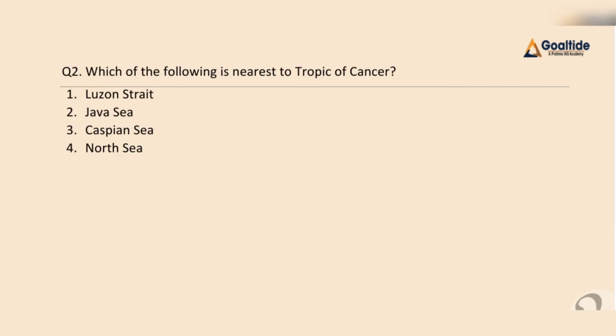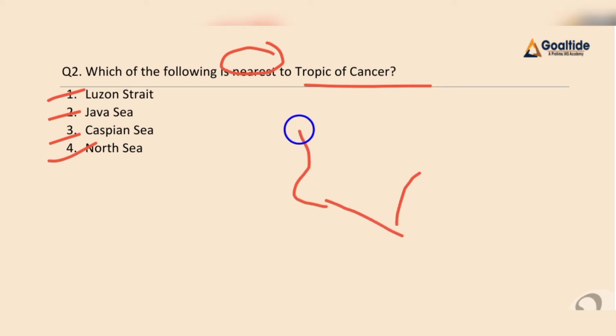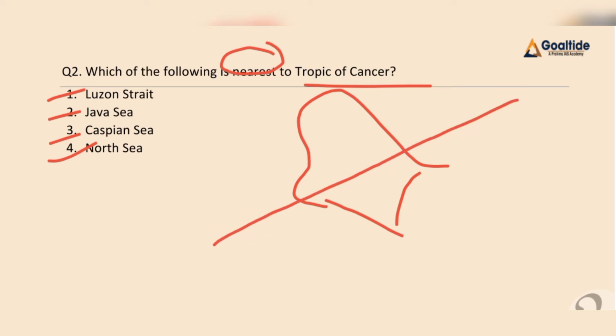Now let me have a look at question number 2. Which of the following is nearest to the Tropic of Cancer? First, Luzon Strait; second, Java Sea; third, Caspian Sea; and fourth, North Sea. Now here, if you do not know which location is close to the Tropic of Cancer, then you can also solve this question by applying your partial knowledge. For example, we already know that the Tropic of Cancer passes through India, right? So here it is our India, and the Tropic of Cancer passes through India. So here we need to find out the location which is close to this line.